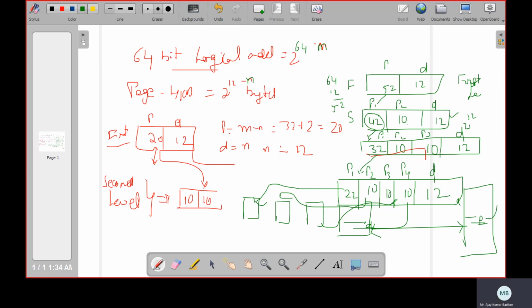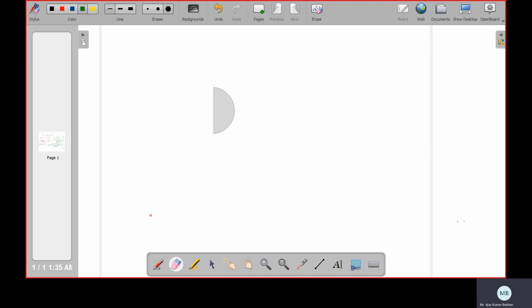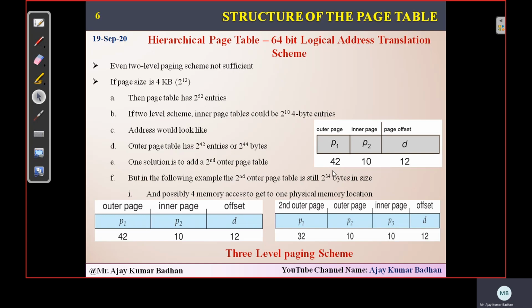From here, we'll get the frame. This frame we will be adding with this displacement 12, and finally, you are going to get the output. This is the way it actually works. Okay, I hope it's very clear for you people. This is exactly how your hierarchical page table works. Only understanding is sufficient. We are not going to do any kind of problems in this.